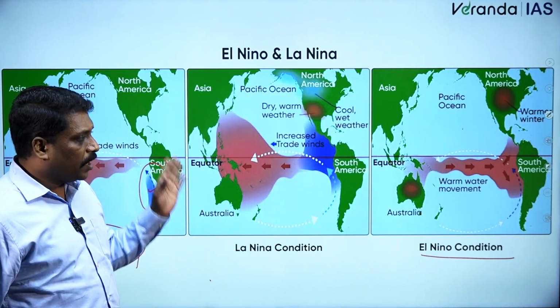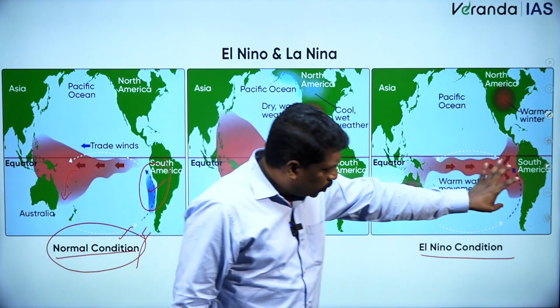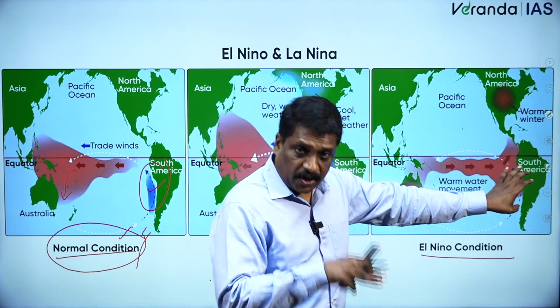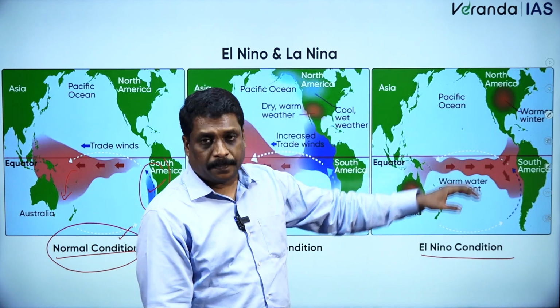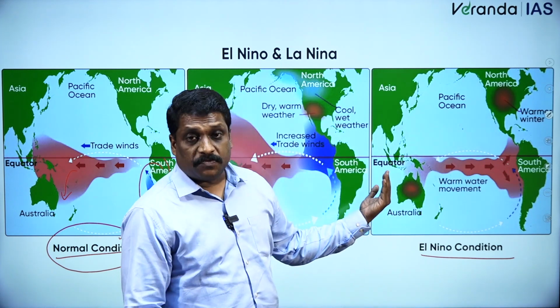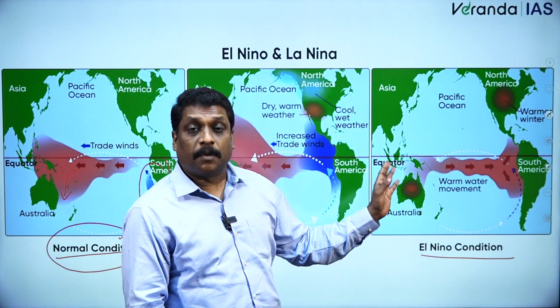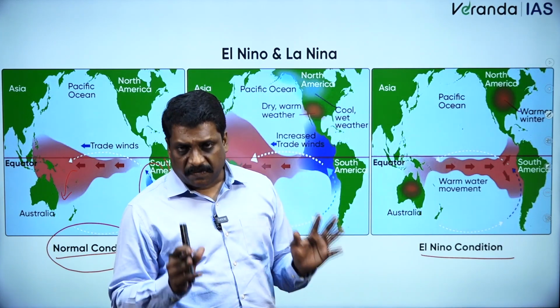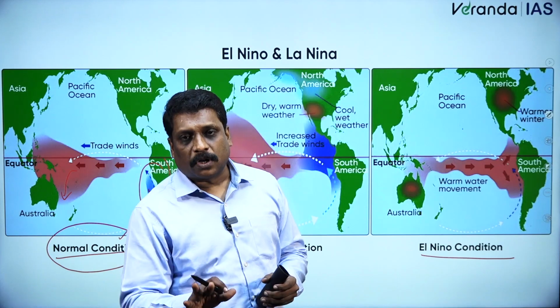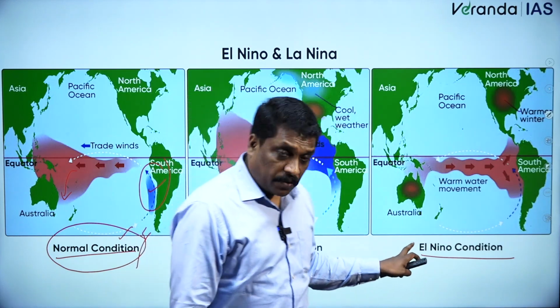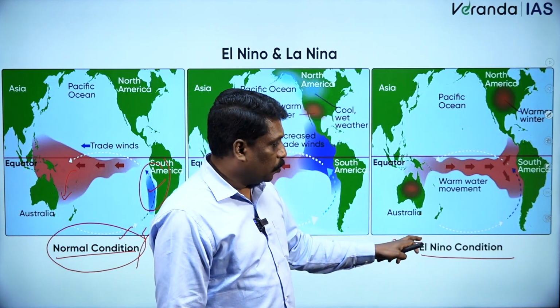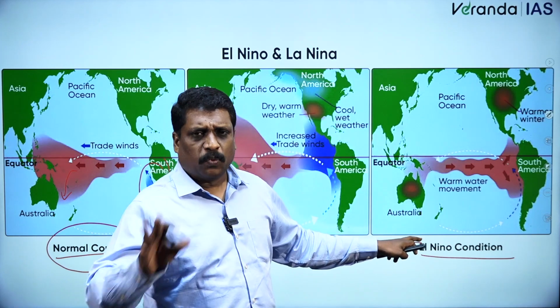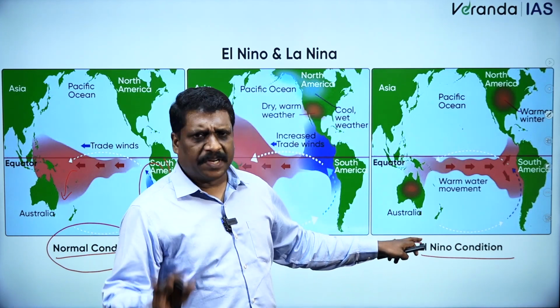During El Nino, the South American coastline, which is generally cold, becomes warm. The Australian coast, which is generally warm, becomes comparatively cold. This reversed condition of the tropical waters of the South Pacific Ocean is what we call El Nino. And if you ask why exactly this change is happening, it is very simple.